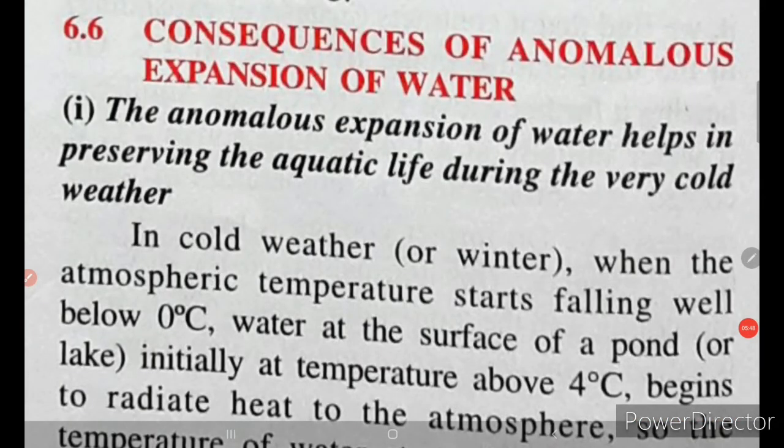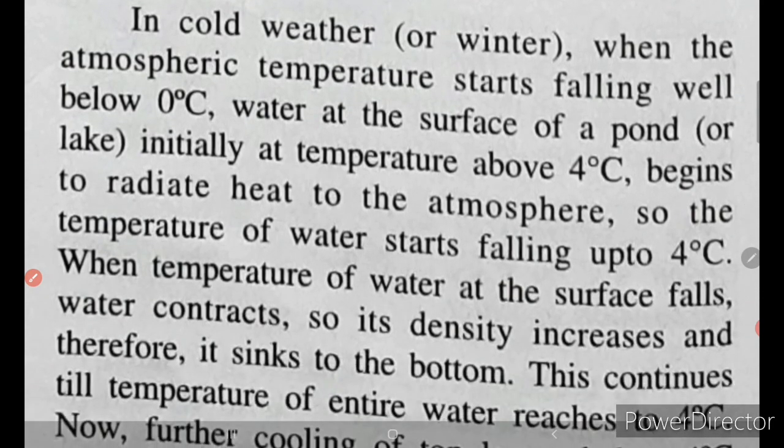Now coming to the consequences of anomalous expansion of water. Like Hope's experiment, here also we can understand the anomalous expansion of water helps in preserving the aquatic life during the very cold weather. In cold weather or winter, when the atmospheric temperature starts falling well below 0 degrees Celsius, water at the surface of the pond or lake, initially at a temperature above 4 degrees Celsius, begins to radiate heat. Why will it radiate heat? Because it is cooling, right? The hot objects lose heat to become cold.